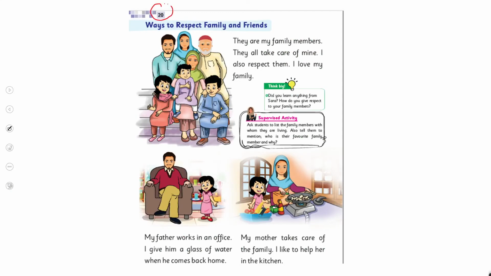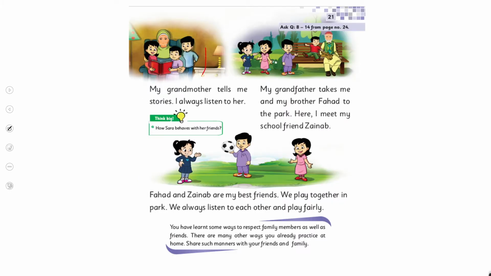On page number 20, we did the ways to respect the family members and the friends. Here Sarah told us that when her father comes home, she gives him a glass of water, she helps her mother in the kitchen, and her grandmother tells them stories and she listens to her advice. Her grandfather takes her to the park where she plays with her friends. And with her friends, she always plays fairly and she does not tease them.